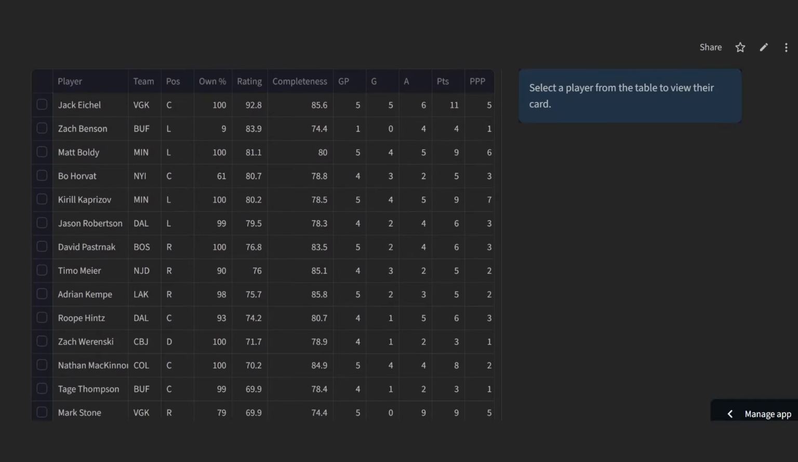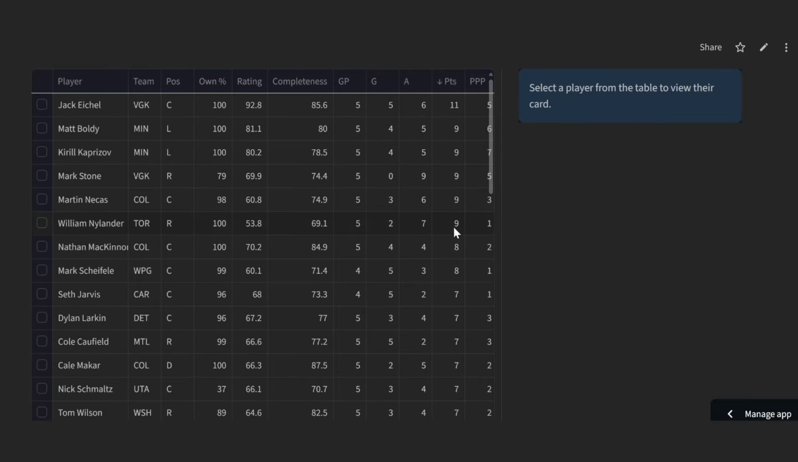Here's the skater table down here. You can find some of the best players in the league. Obviously, we can sort by clicking any of these, and it'll sort in descending order. Jack Eichel leading the way with 11 points in 5 games. Here's his completeness rating. This will be an indicator for category leagues. This regular rating is kind of a blend of the weighted rating and the completeness rating, so it's kind of an overall holistic view of how valuable this player is in fantasy, and overall, he's number 1 at 92.8.